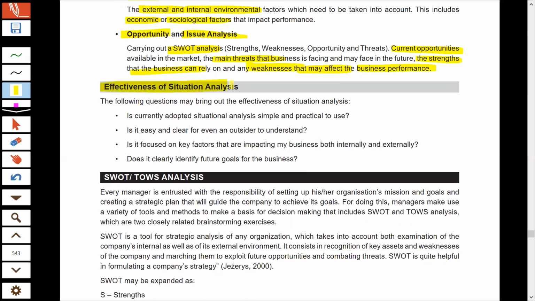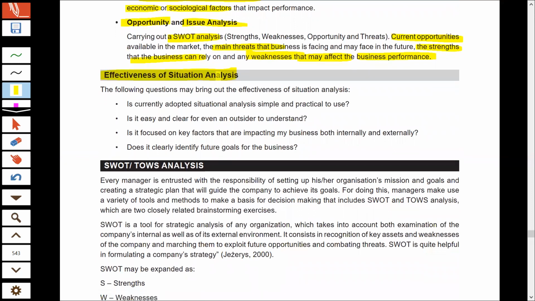Now then, what is the effectiveness of situation analysis? To judge whether the situation analysis that we did is effective or not, we have to ask a few questions. The first question that we should ask is whether the situation analysis that we have done is simple to understand and practical to use.